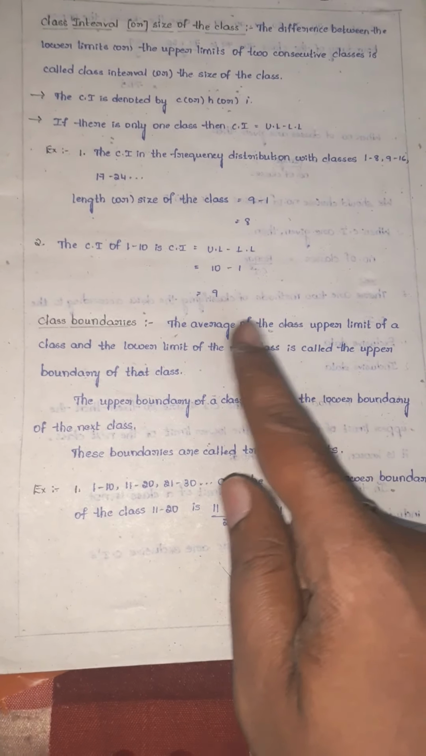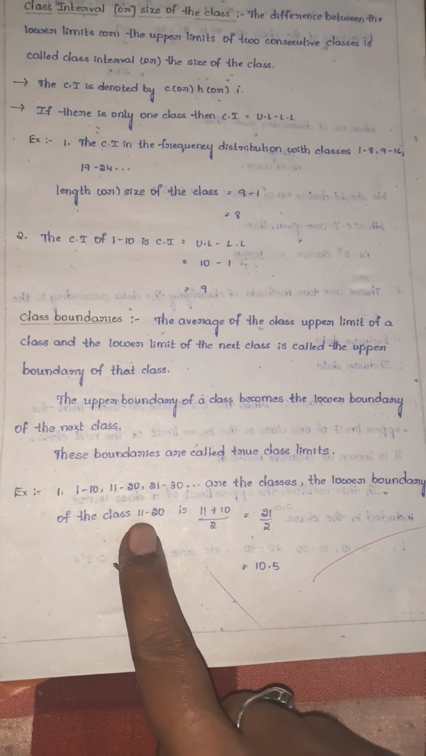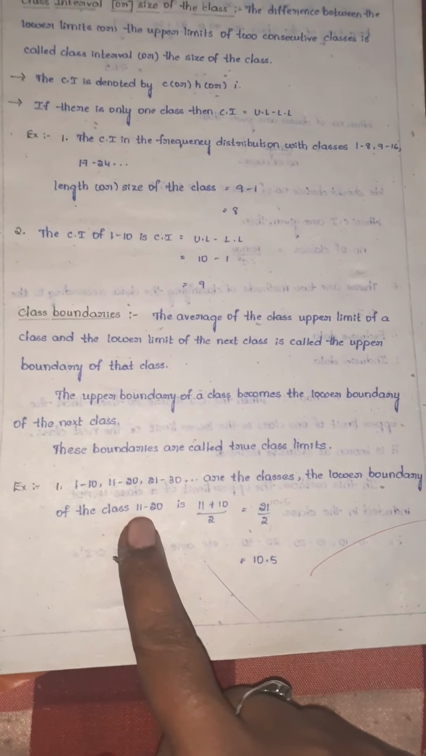I have given the definition for upper boundary and explained the lower boundary definition. Upper boundary means we should take the upper limit and the lower limit of the next class. So lower boundary means what we should take? The lower limit of whatever class he is asking.